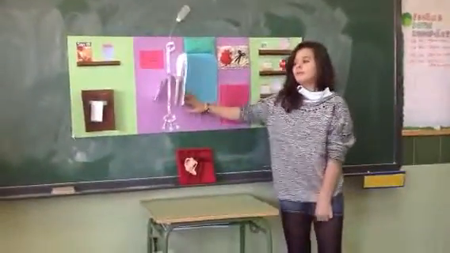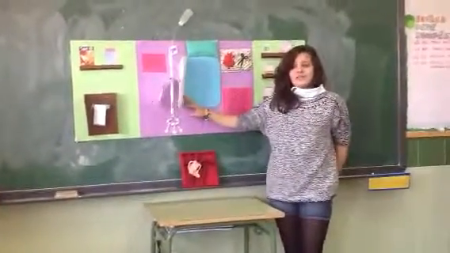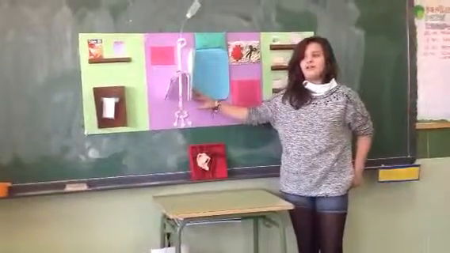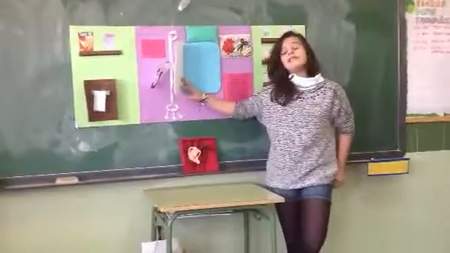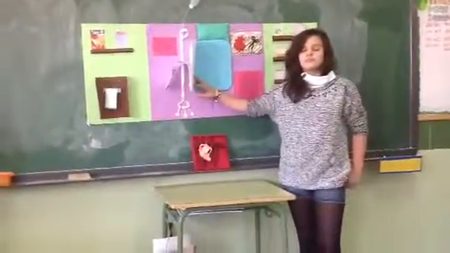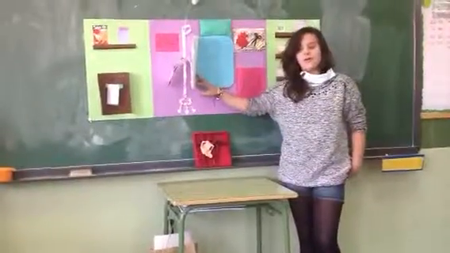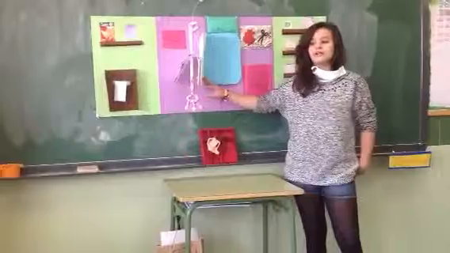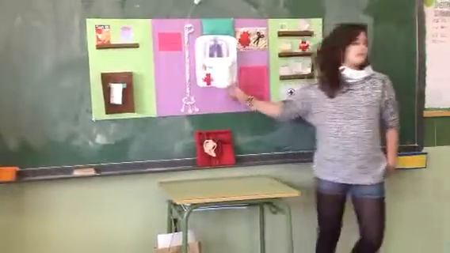Circulation. Circulation is the movement of blood through the blood vessels and around our body. Blood circulation is the distribution of nutrients, the release of oxygen, and the pickup of carbon dioxide.